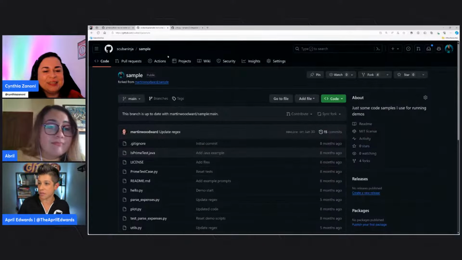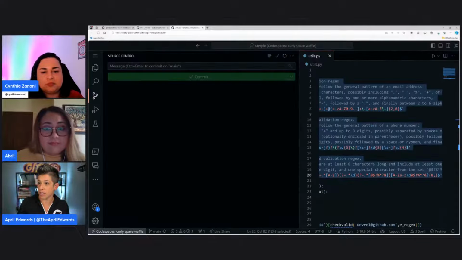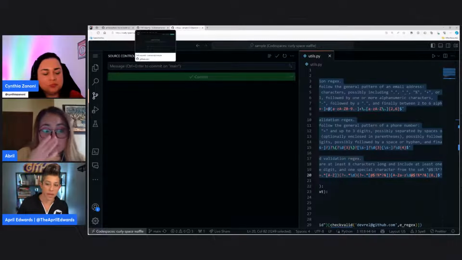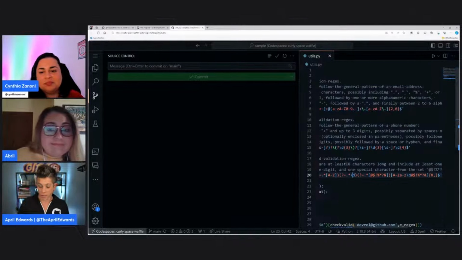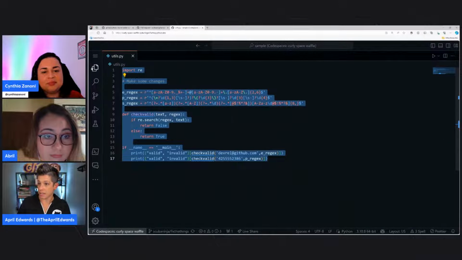Right. So if I go back to my repo, I should be able to, what I didn't do is I didn't open a branch. Oh, I didn't make my changes on a branch. We can fix this. Let me create a new branch real fast. There we go.